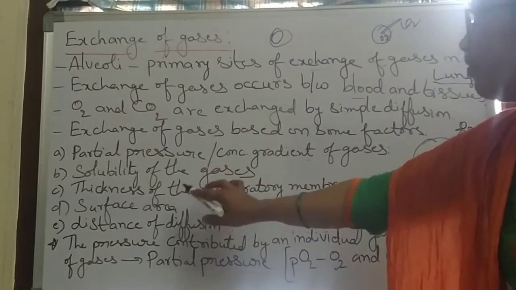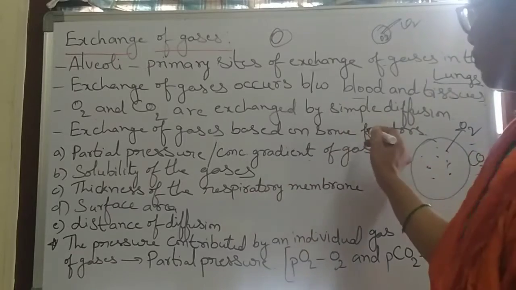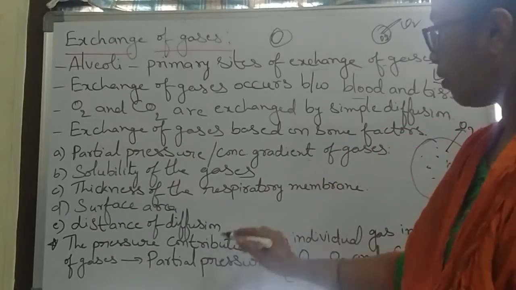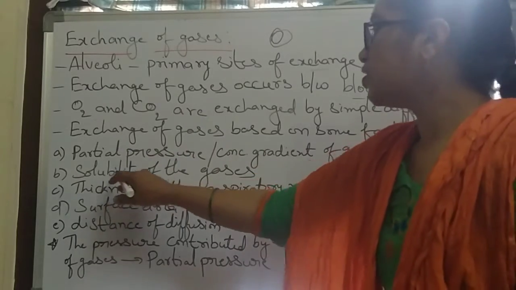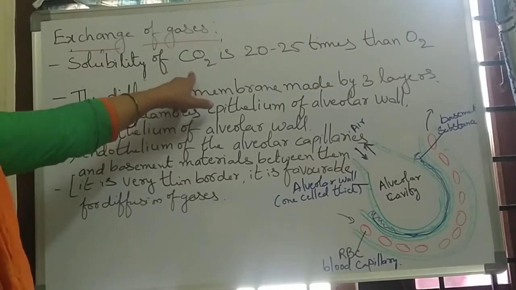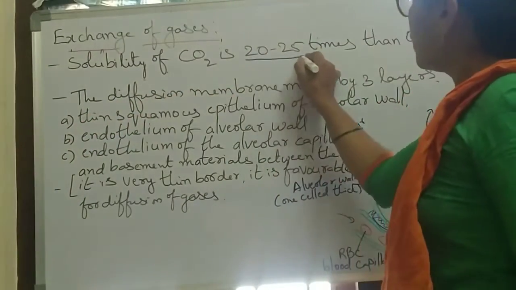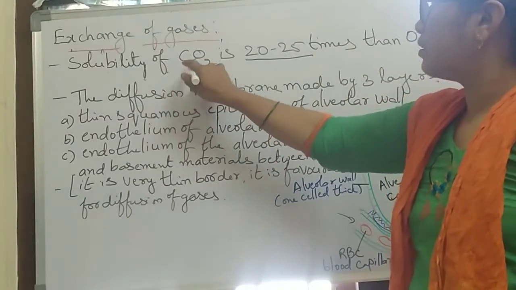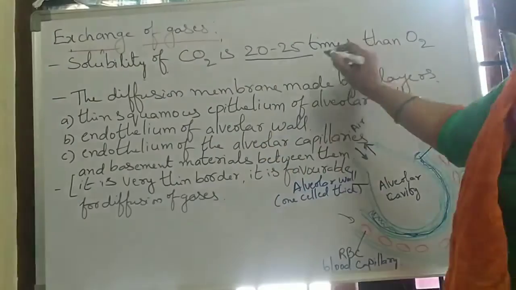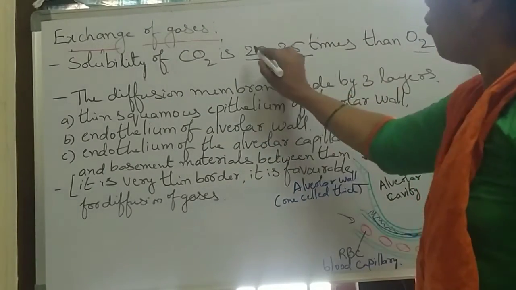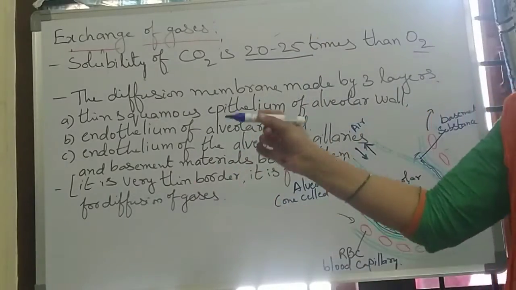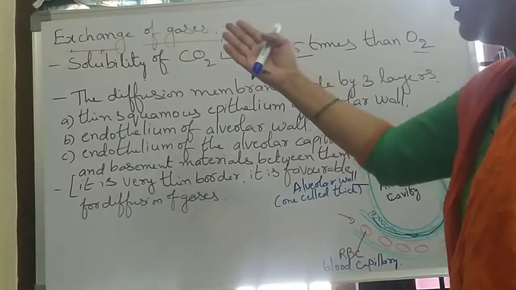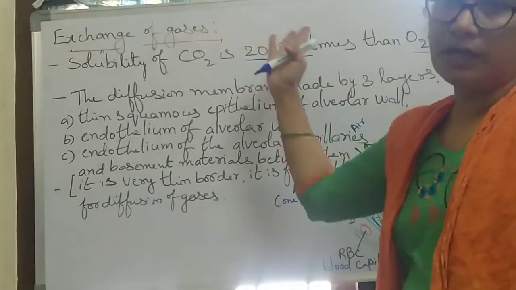These are the five factors. Based on these factors, exchange of gases will occur. First, partial pressure or concentration of gases. And next, solubility: the solubility of CO2 is 20 to 25 times that of oxygen. So the solubility of CO2 is more than that of oxygen. How much? 20 to 25 times. So the exchange of gases depends on the solubility of oxygen and carbon dioxide.